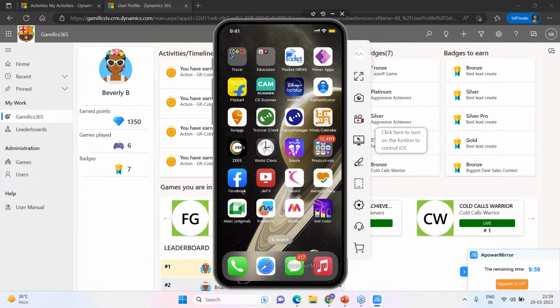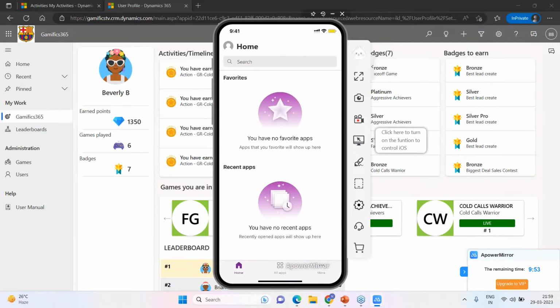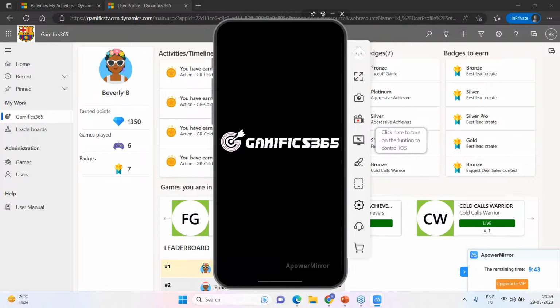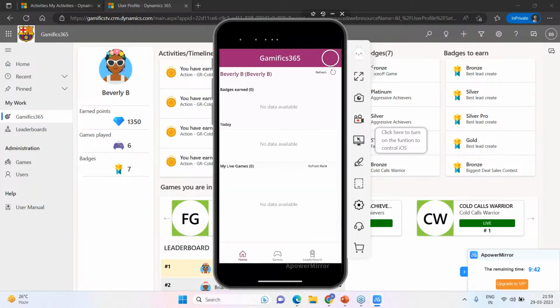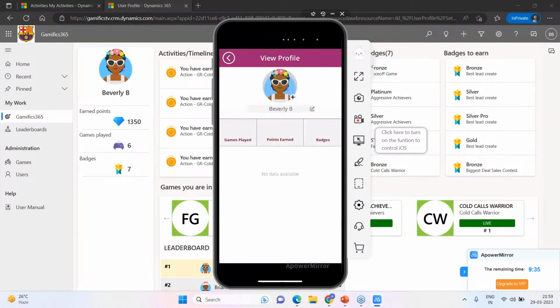So here's my Power Apps. And I'll go within All Games, All Apps, and here's my Gamifics365. Now, what you're seeing on screen is the actual mirroring. I'm tapping on all these things, and you are actually looking at my mobile screen. So, a similar interface: at the top, you have the avatar. Beverly can change the avatar as well.